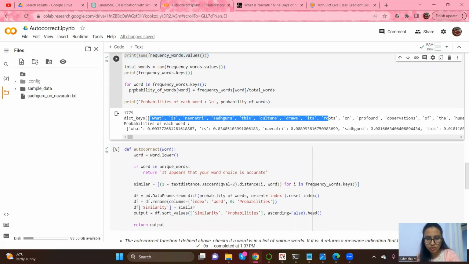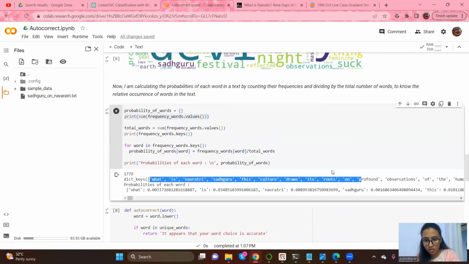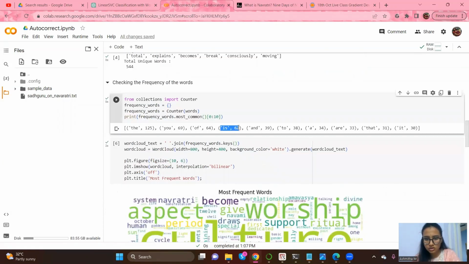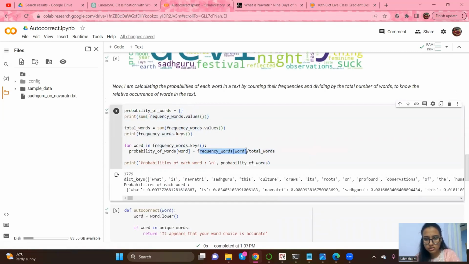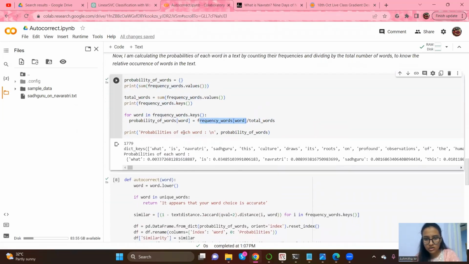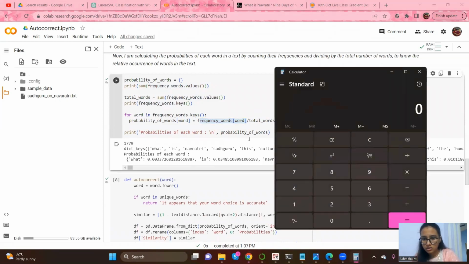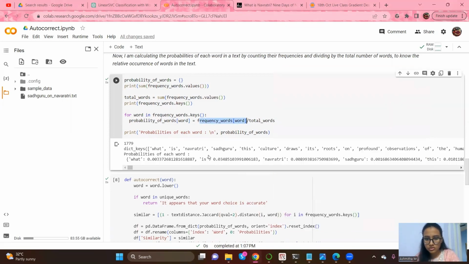And then what I'm doing is probability of words of word. Among all these words, what is the probability of this word? Let's take, is occurring 62 times. Frequency of words of word is 62, right? 62 divided by 1,779. Let's see. 62 divided by 1,779 is equal to 0.0348. So that's what we are doing here, basically.